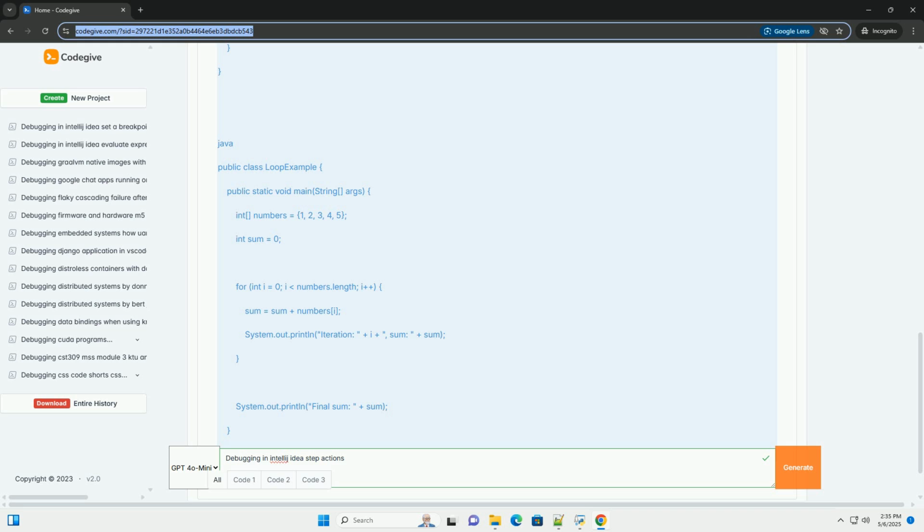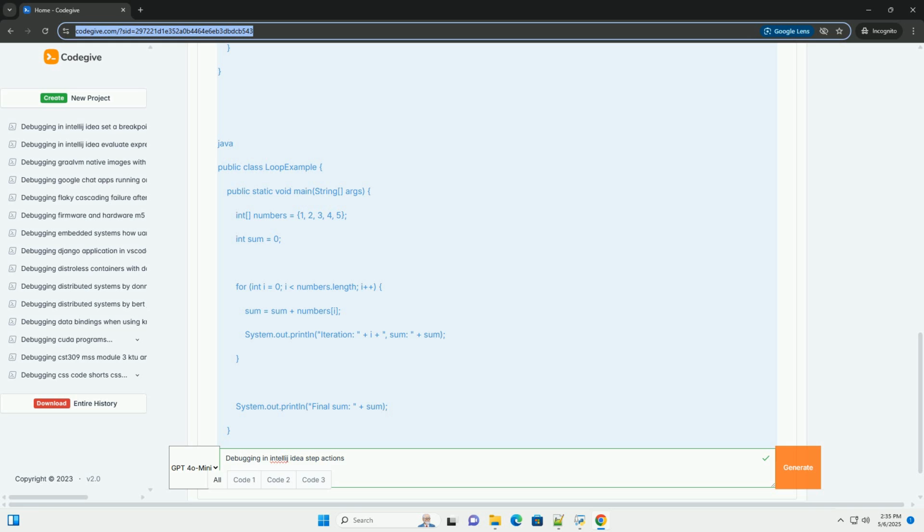Variables shows the values of variables that are in scope at the current execution point. You can inspect primitive values, object properties, and array elements. You can also modify variable values during the debugging session. This can be very powerful for testing different scenarios.